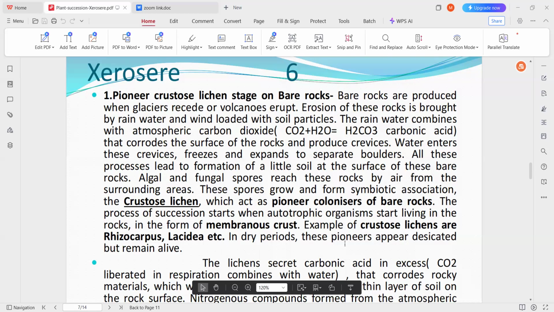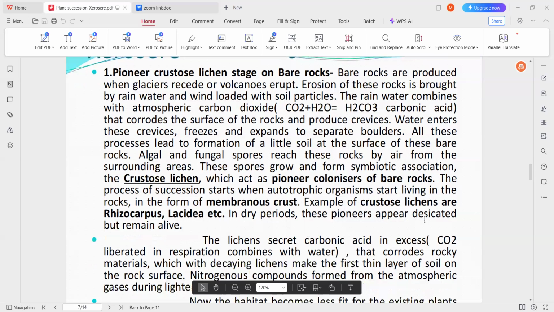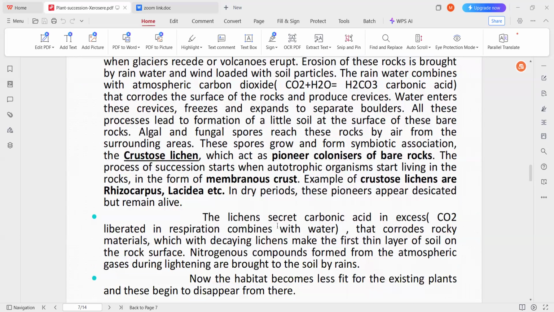In dry periods, these pioneers appear desiccated but remain alive. These lichens secrete carbonic acid, which is secreted in excess during respiration, and this carbonic acid mainly helps in the breakdown of rock particles.